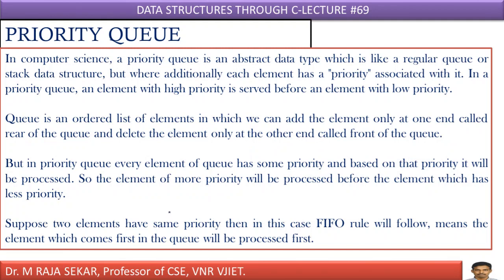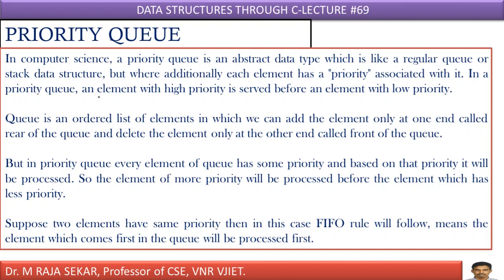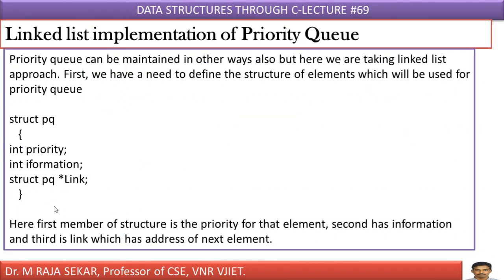There may be situations where two elements have the same priority. If there is a tie, then that tie can be resolved using the FIFO rule, first in first out. Suppose two elements have the same priority, then the FIFO rule will be followed, meaning the element which comes first in the queue will be processed first. It's simple theory. This is simple English. Anybody can understand this language.